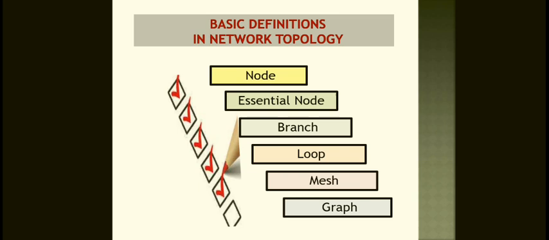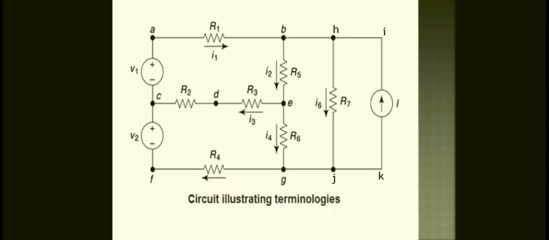Here are the basic definitions in network topology. What are the elements we need to know? The node, essential node, branch, loop, mesh, and graph. These elements are the essential components in network topology. What is a node? Already you know that. This is the junction point, which is called the node. Coming to this circuit, which illustrates the terminology, what are the nodes here? A, B, H, C, E, G, F, J. These all are the nodes, right?